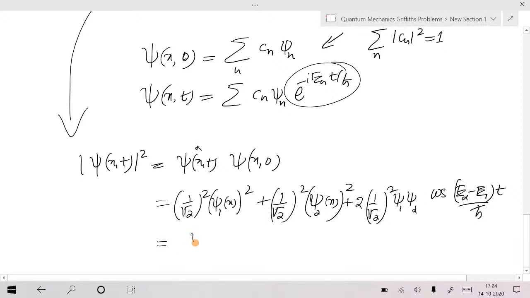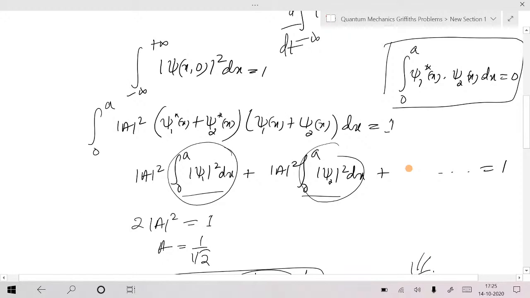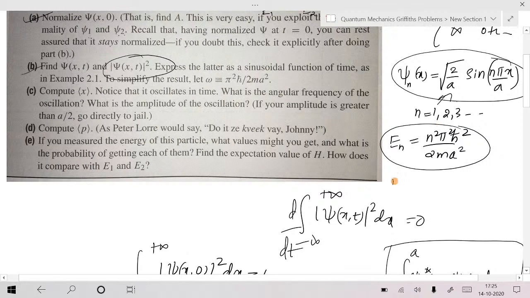Okay, that is equal to psi 1 of x square by 2 plus psi 2 of x square by 2. I think 2 by 2 got cancelled, plus psi 1 psi 2 cos of E2 minus E1. Again, you have the energy formula here, isn't it? What is E2 minus E1?